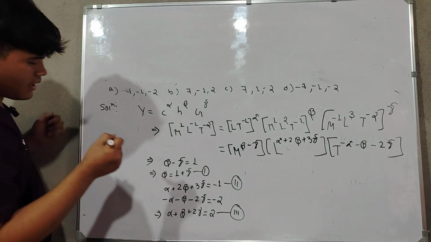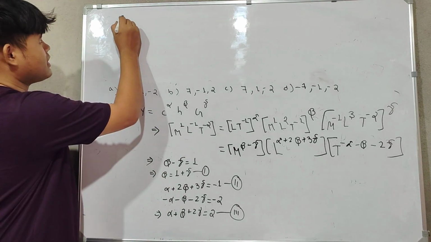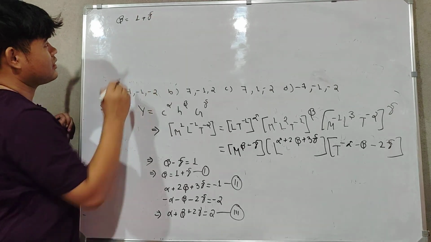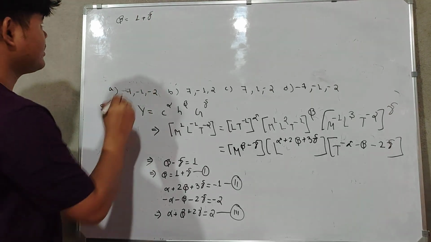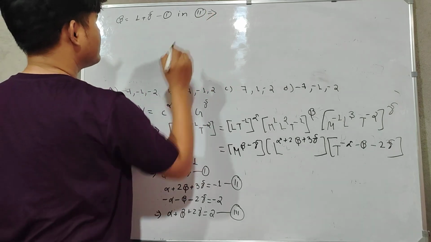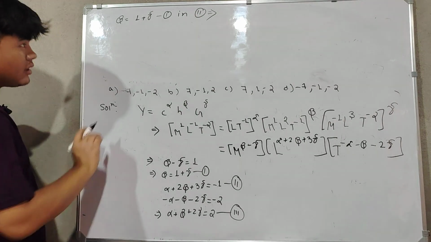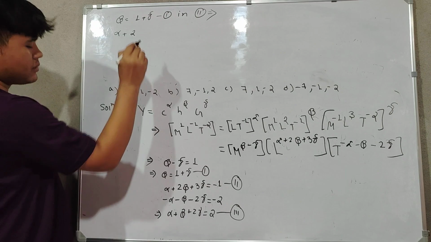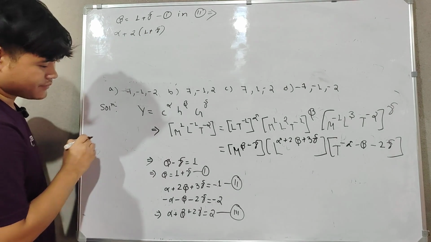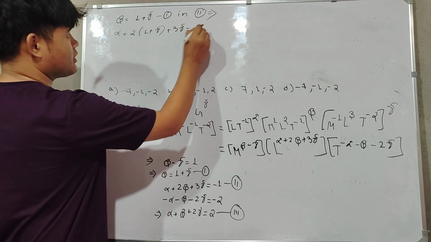So beta is equal to 1 plus gamma. We put this in equation 2. We get alpha plus 2 into beta, beta is 1 plus gamma, plus 3 gamma equal to minus 1.